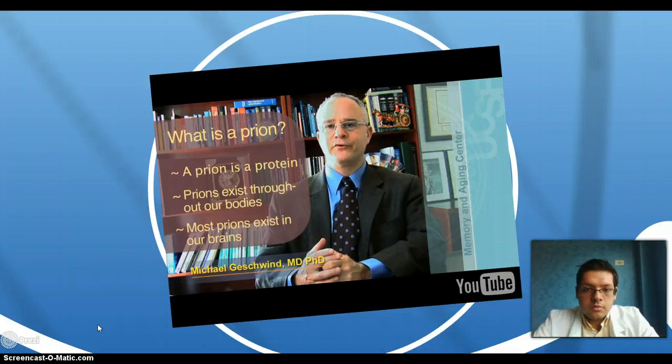What happens in prion disease is that the prion protein, which is a normal protein in the body, changes shape. When it changes shape, it becomes an abnormal protein. This abnormal form of the prion protein is called the prion. So the prion protein is the normal form, the prion is the abnormal form.